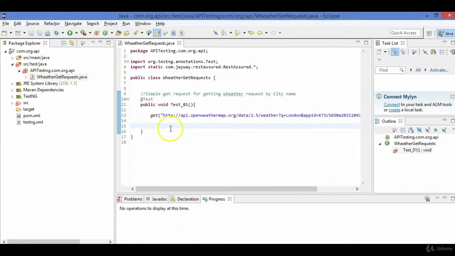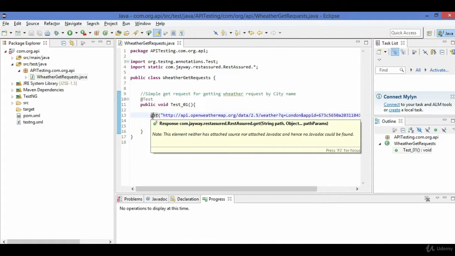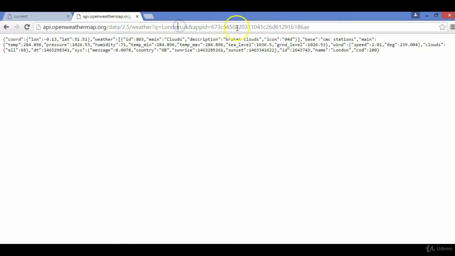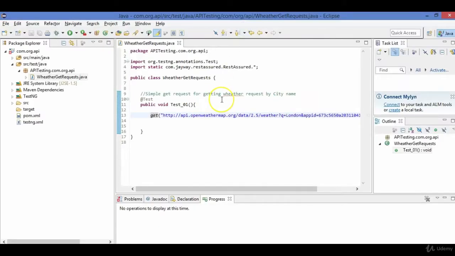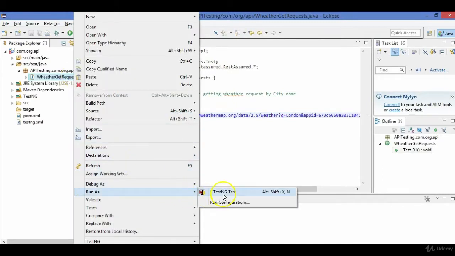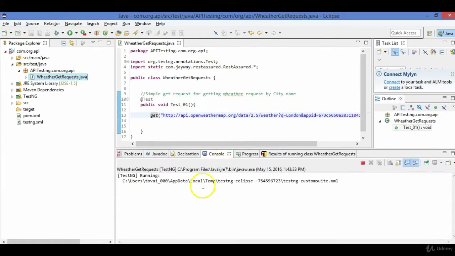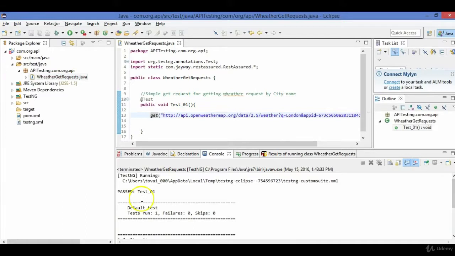And save this. So in this, what we are doing is saying GET. I already told you that in REST APIs, we have 4 functions: GET, POST, PUT, and DELETE. So here, we are giving some data, city name and ID, and we are telling it to give the weather report. So let's execute it. Run this as a TestNG test. It is executed successfully. It is passed.